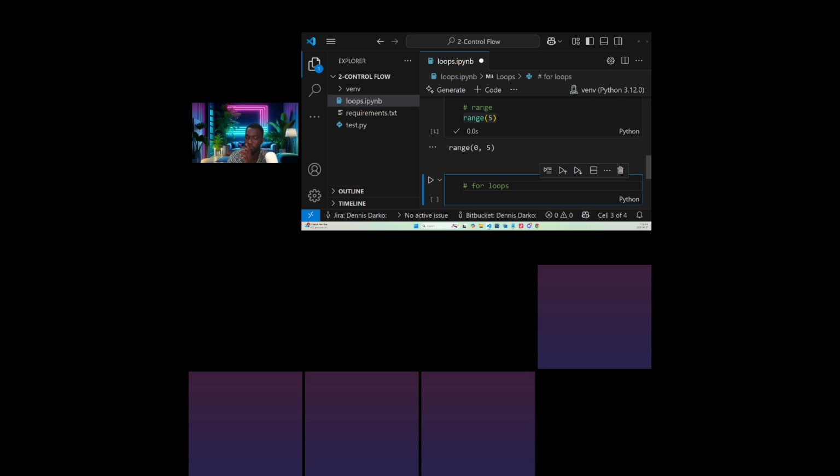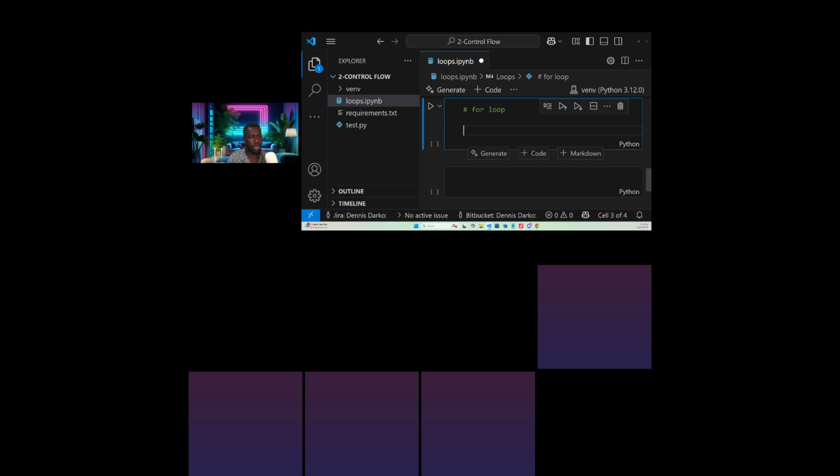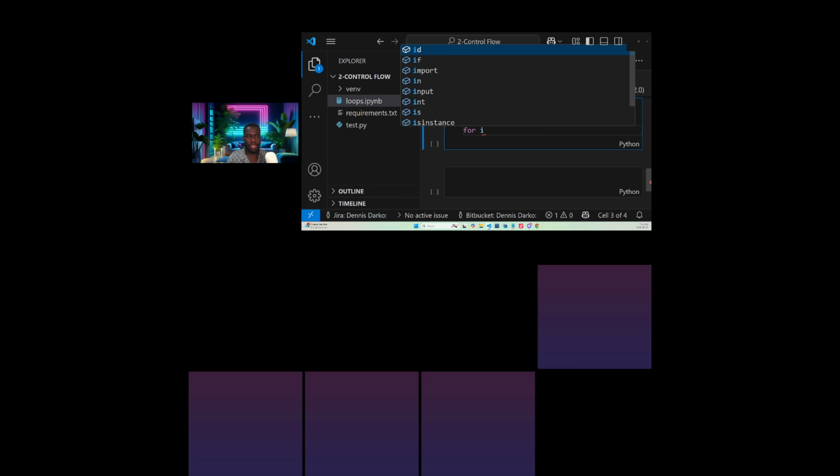Okay, so we are going to use a for loop to do that. Okay, for loop. So now let me scroll down so we can see it well. So this is how we use a for loop. Watch carefully. So for, let's say I, it can be any variable.